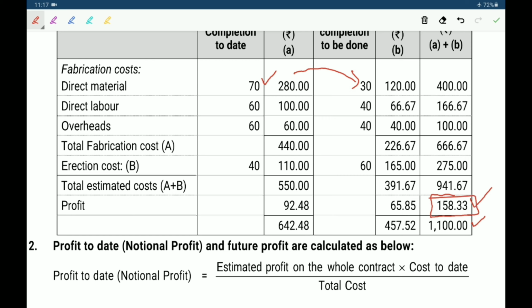We segregate this profit into two amounts, that means up to date and further profit. This notional profit can be segregated into profit and loss account and work in progress. So that's why we find out work certified. After that, percentage of completion of contract. After that, the formula is substituted. This is the problem.